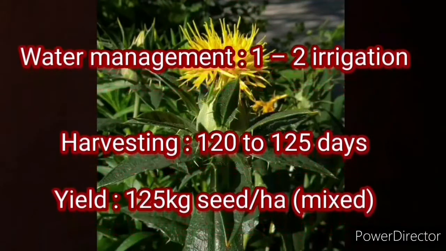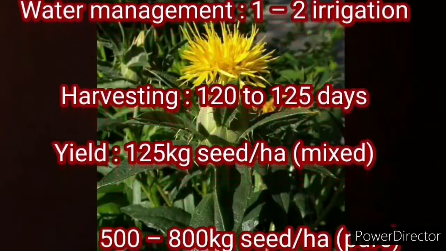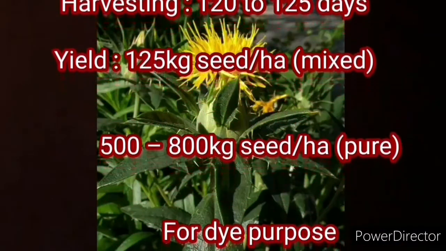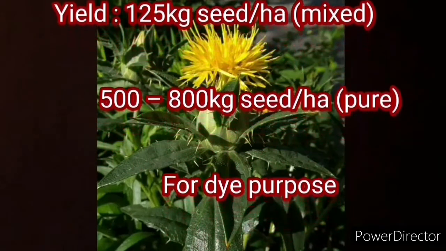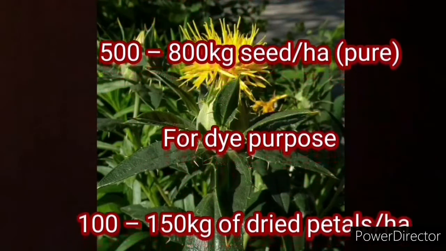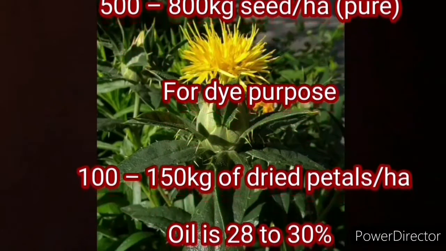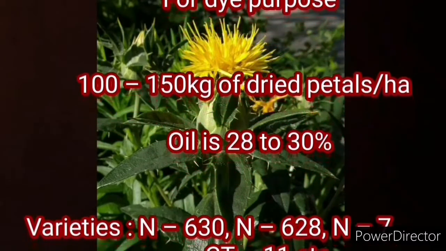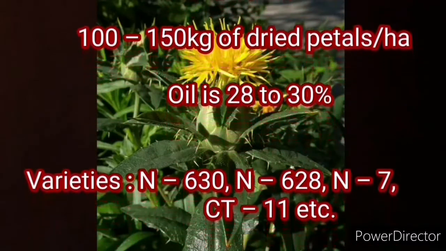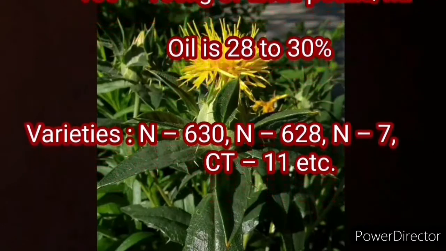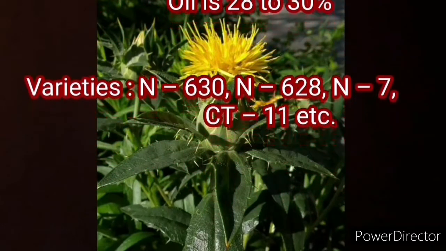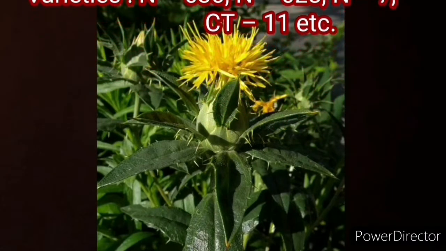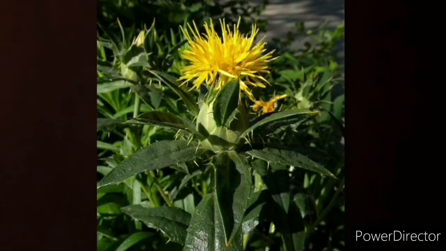Yield which we will get in case of mixed is 125 kg seed per hectare. In case of pure, 500 to 800 kg seed per hectare. For dye purposes, 100 to 150 kg of dried petals per hectare is available and the oil content is 28 to 30%. The varieties of safflower are N630, N628, N7, CT11 and many more.